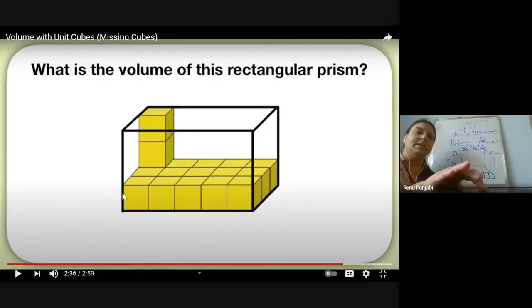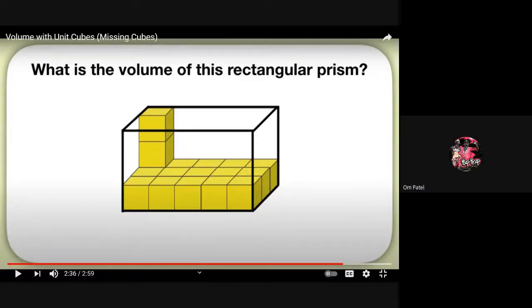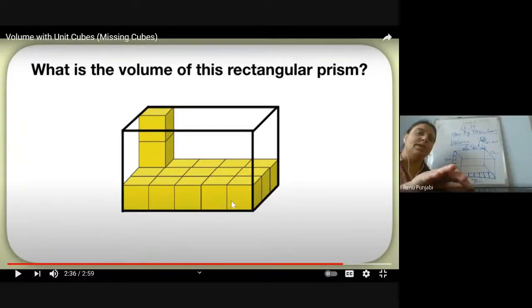Yes, Mantra, I'm asking what is the length of this rectangular prism? Now give me, what is the length? How many unit cubes? Or in centimeter, you tell me what is the length in the centimeter?